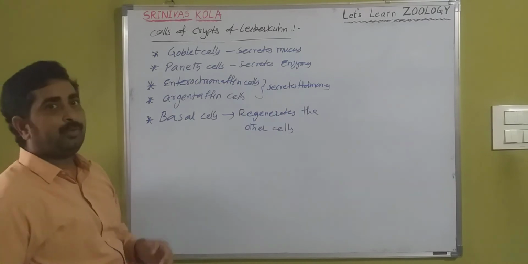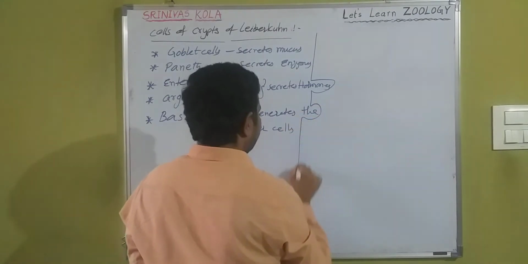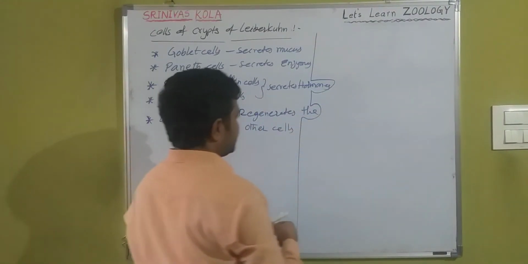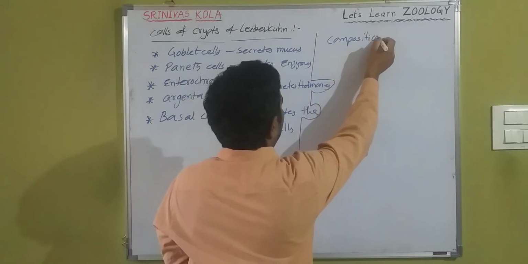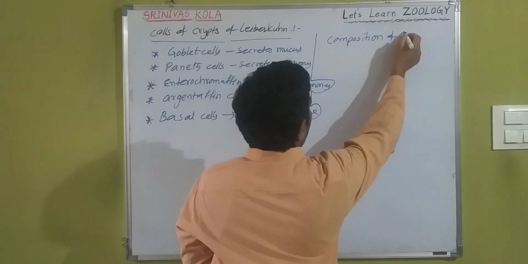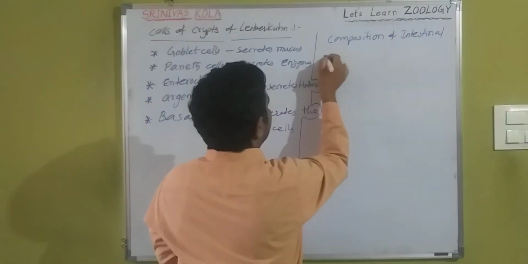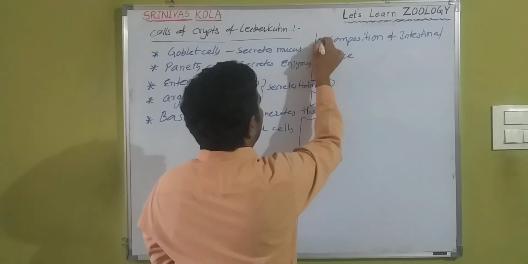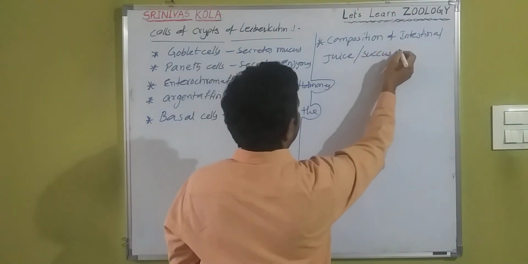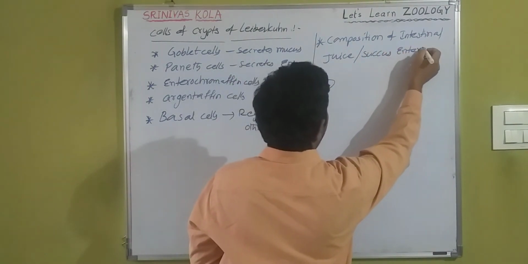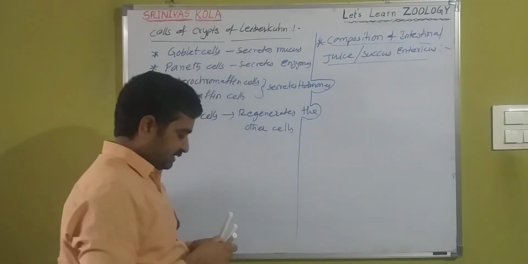Now, composition of intestinal juice, otherwise known as succus entericus.